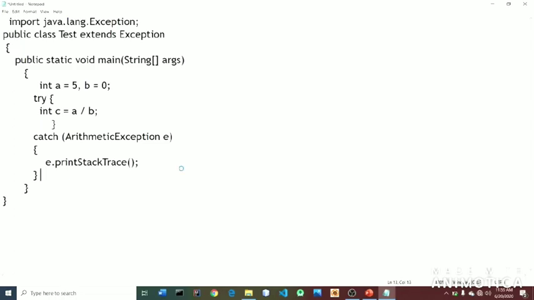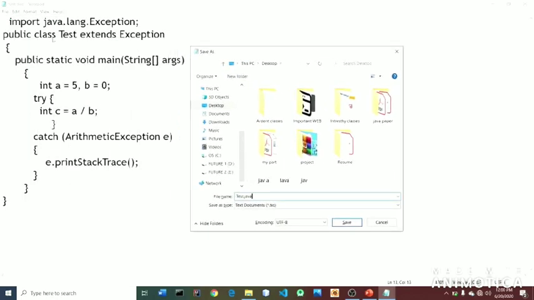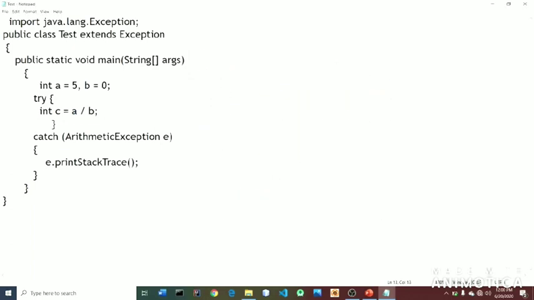Okay, let's save the file with the name test.java, as the name of the class is test. So we have saved the file with test.java. Let's run the code with the help of the command line.